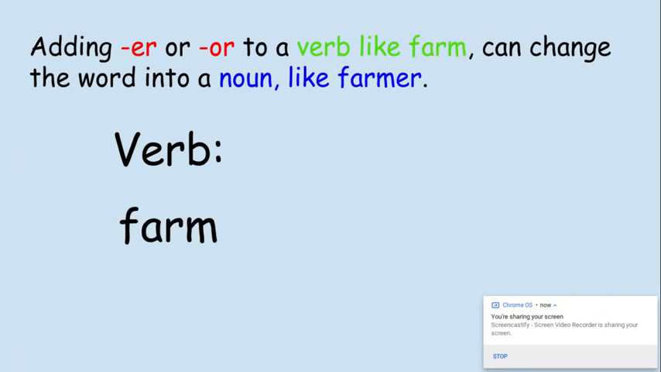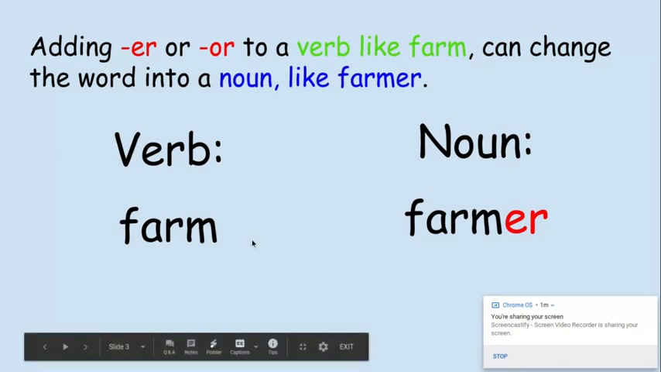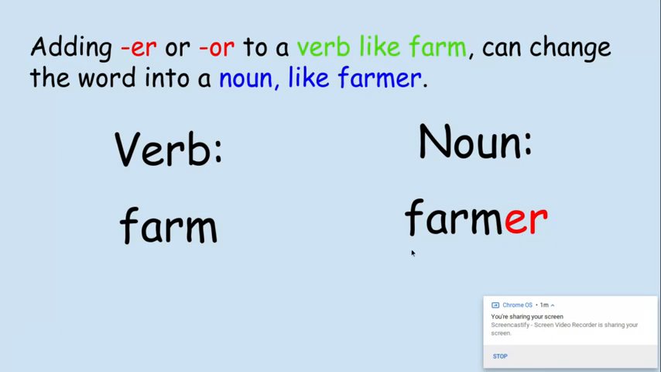Now we have the verb farm. By adding ER or OR to a verb like farm, we can change it into a noun and make it farmer. So the verb is to farm, and by adding a suffix ER to the word farm, it becomes someone who farms, a farmer.